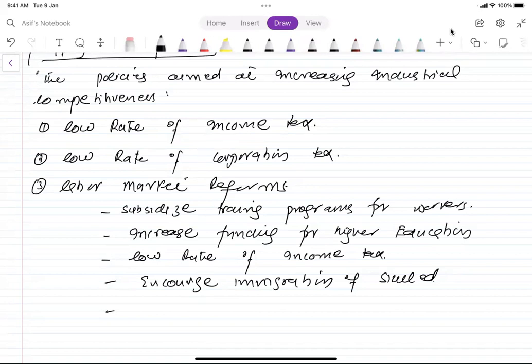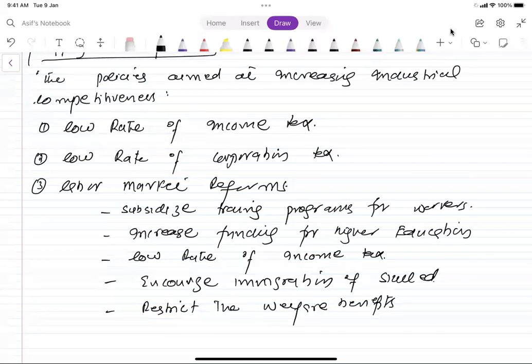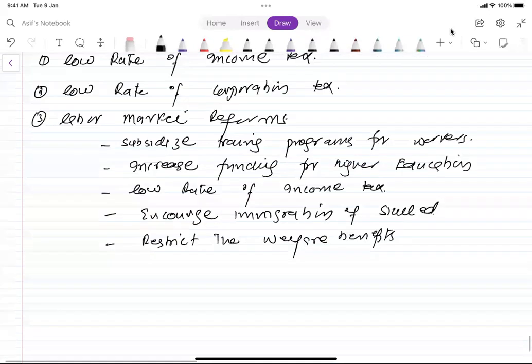We can also restrict the welfare benefits. As a result of that, healthy and potentially productive workers are not encouraged to stay at home, because if we give more welfare benefits, for example, unemployment allowances, a lot of people will stay at home and will not work. But if we reduce them, a lot of people will be encouraged to work and increase their productivity.